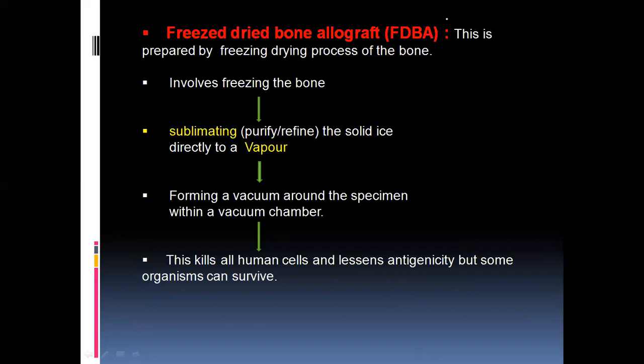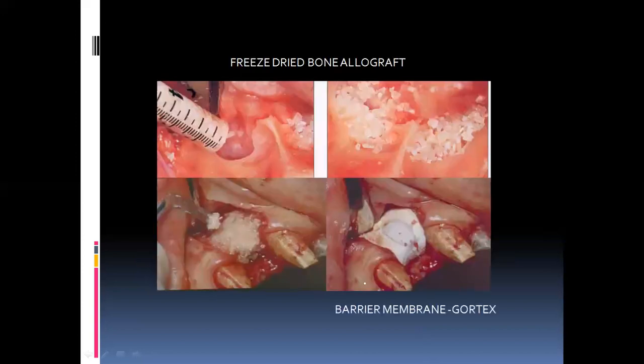Okay, now what is freeze dried bone allograft? Freeze dried bone allograft involves freezing the bone. It's just similar to the frozen bone. It also has freezing, but here we are sublimating it in a vapor or in a vacuum. What is sublimation? Sublimation is the transformation of a solid to gas directly without a liquid stage. So here we are sublimating the graft in the vapor and in the vacuum container, which will kill all the human cells and also lessens the antigenicity. Okay, that is the advantage of the freeze dried bone allograft.